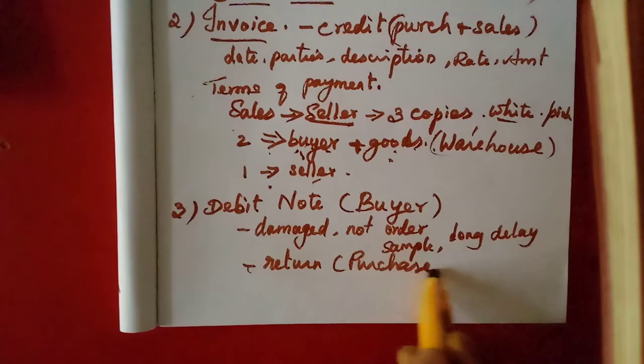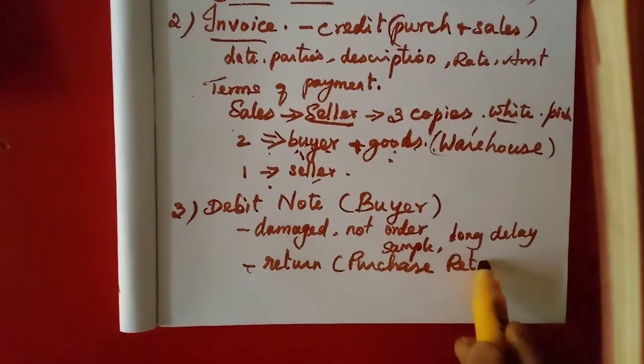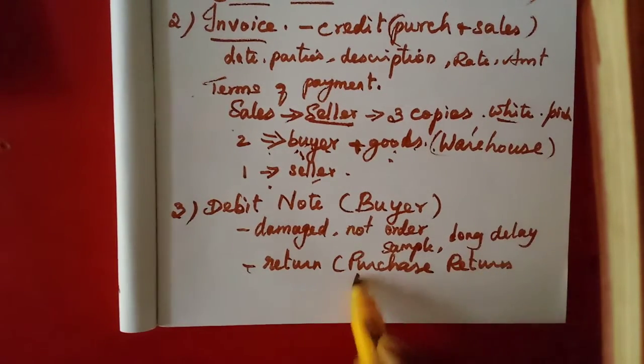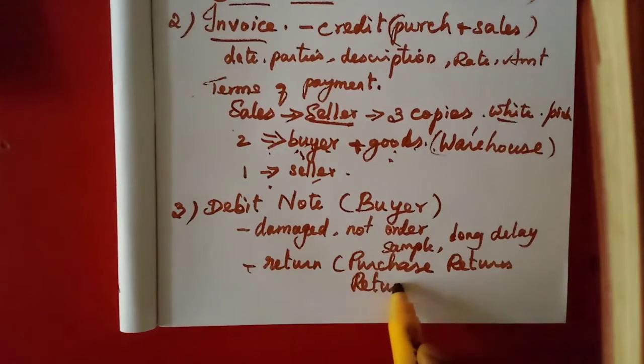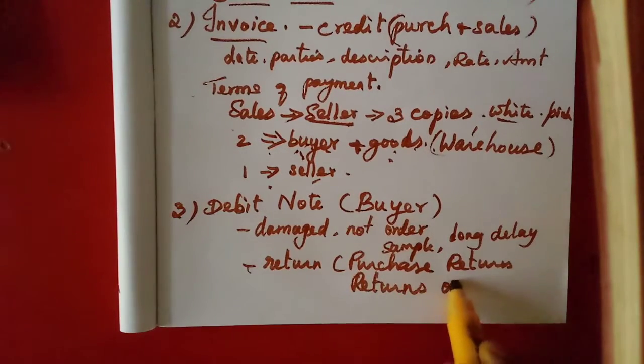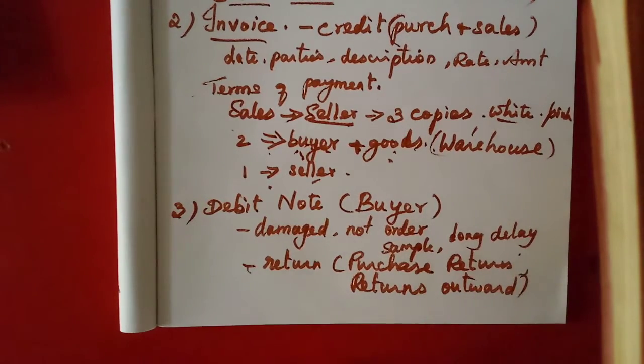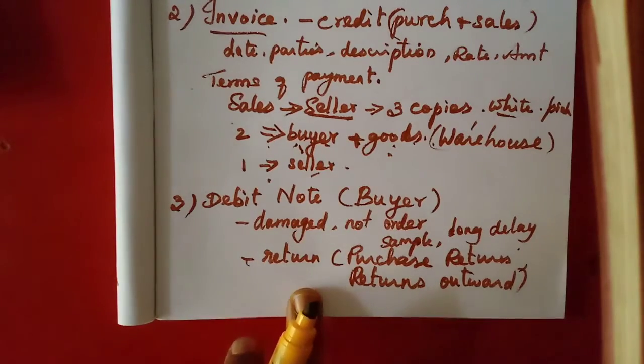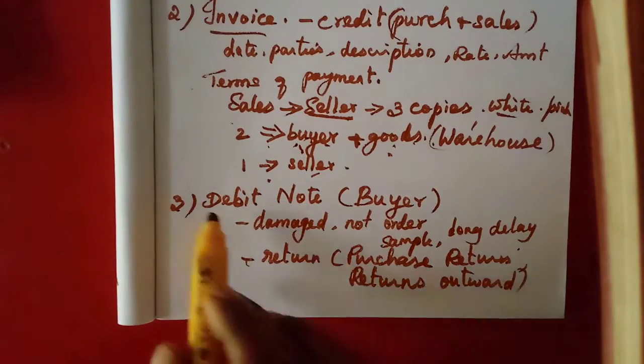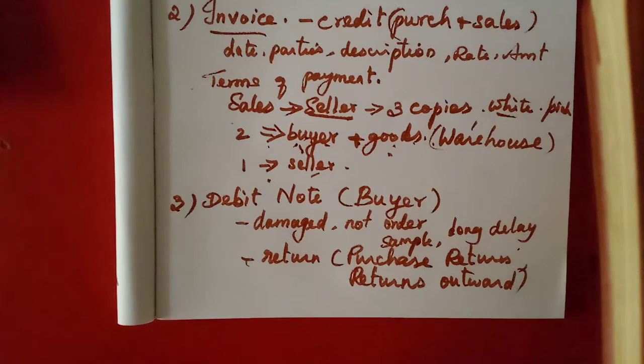We studied this in the first lesson. Purchase returns are returns outwards. It is going outward, out, that's why it is called returns outward. These goods are returned to the seller with a debit note.